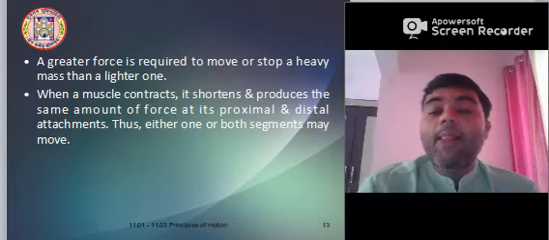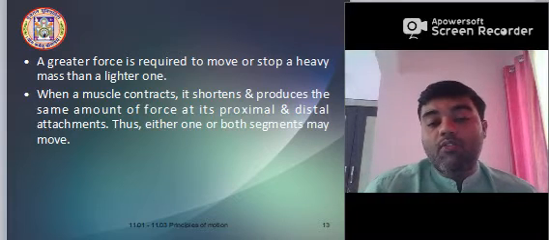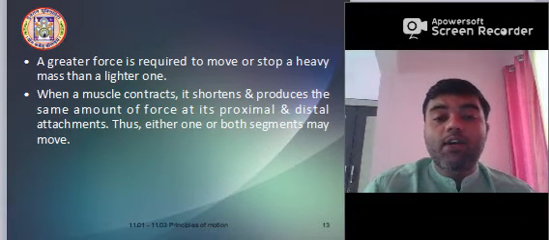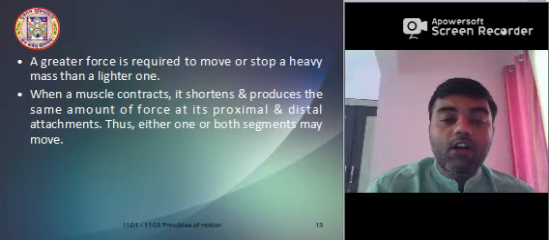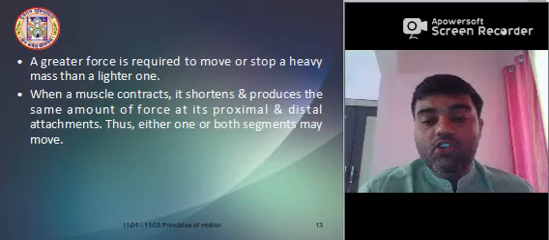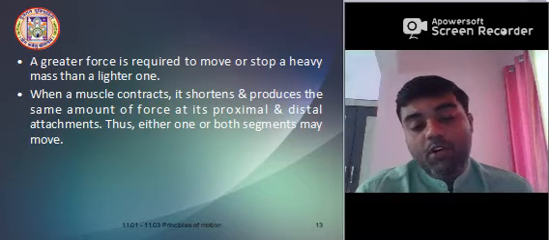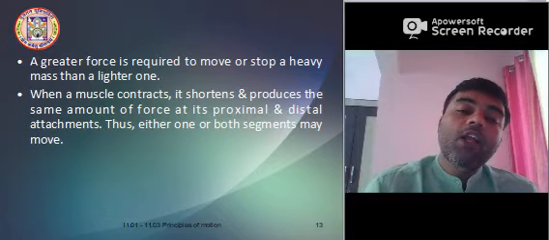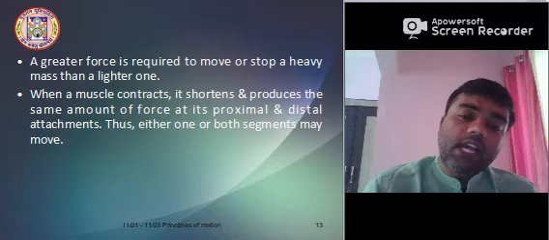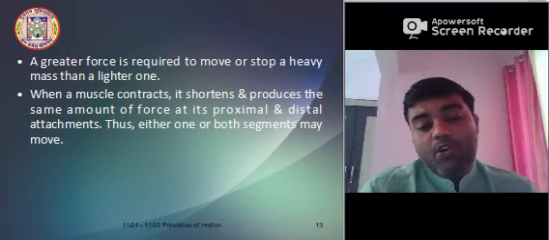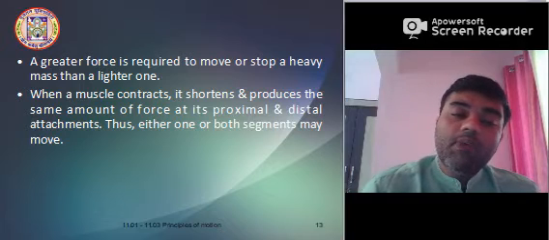When you work in a fitness studio or a gym, you understand, now I am applying a second order lever or third order lever, or the second law, or principles of stability. That time you understand this is very important. So let's repeat again. When a muscle contracts, it shortens and produces the same amount of force at its proximal and distal attachments. Thus, either one or both segments may be moved.